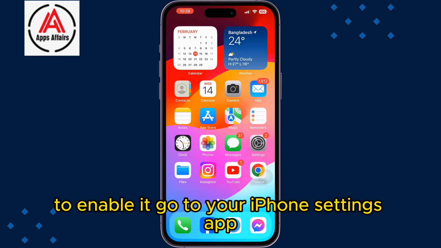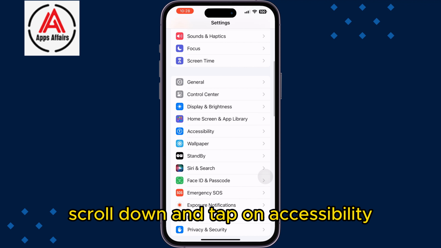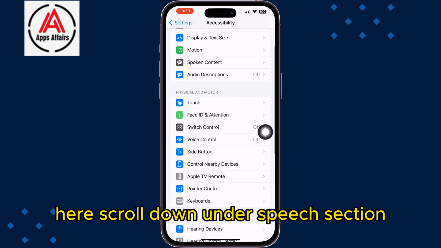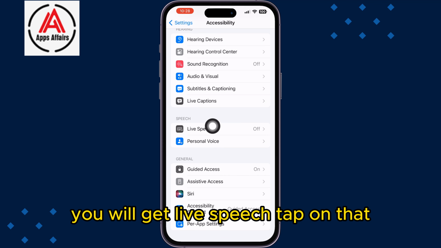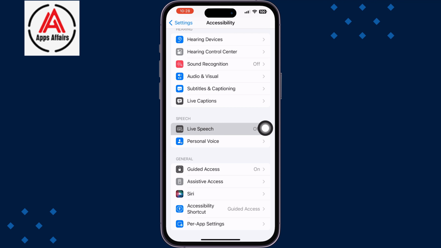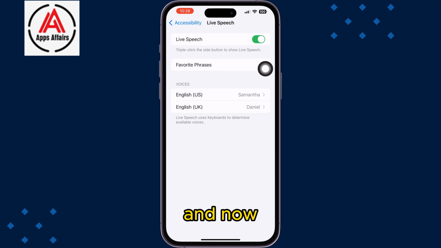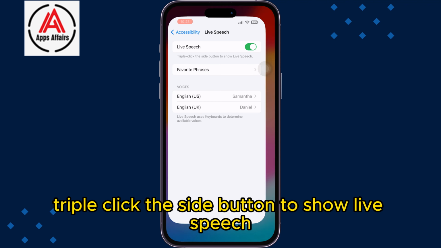To enable it, go to your iPhone Settings app, scroll down and tap on Accessibility. Here scroll down. Under the Speech section, you will get Live Speech. Tap on that and just enable Live Speech from here. And now here we can see triple click the side button to show Live Speech.